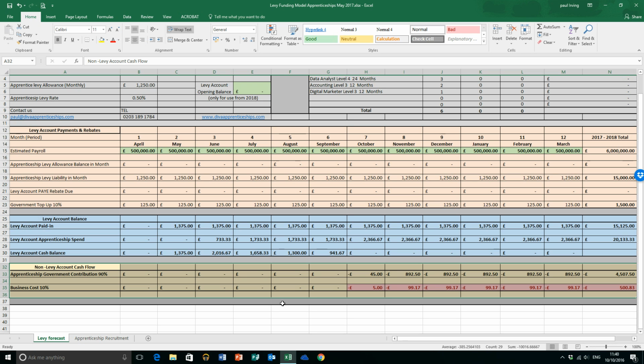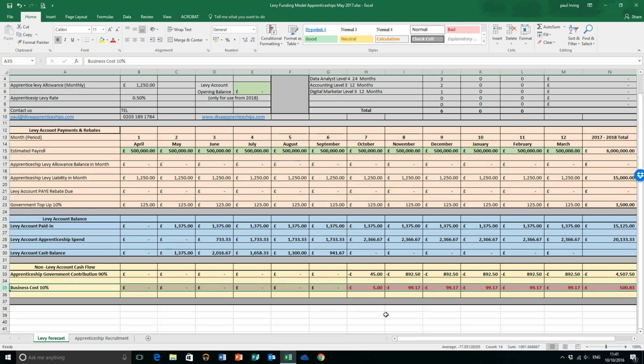And what that means is that the government will pay 90% and the business will be expected to pay 10%. So you can see along the bottom line in red there what you will actually be paying on top of your levy contributions.